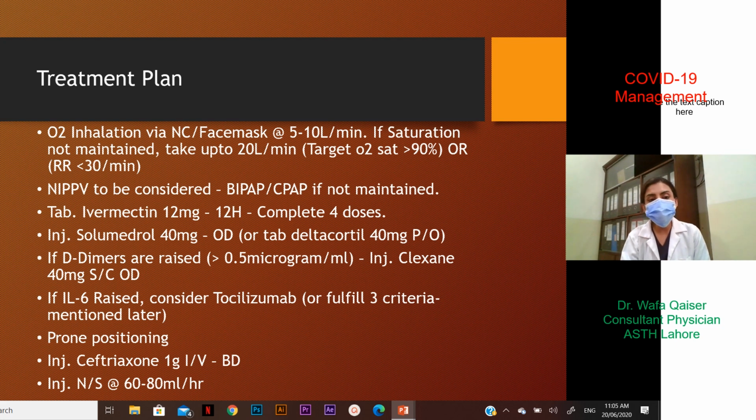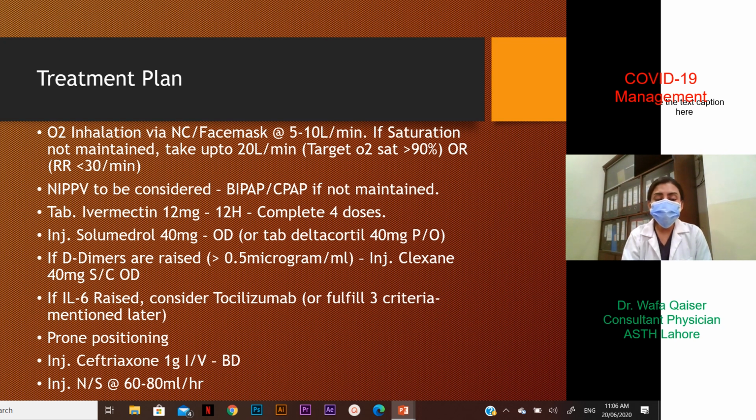Non-invasive positive pressure ventilation should be considered, BiPAP and CPAP, if the patient is not maintained on high flow oxygen only. We have mentioned the role of ivermectin, which should be completed if it was not given initially. At this point, we do need to add 3 more medications. A steroid in the form of Solumedrol injectable, 40 milligram OD, or if the patient is being treated at home or if injectables are not available, oral steroid can be given as well.